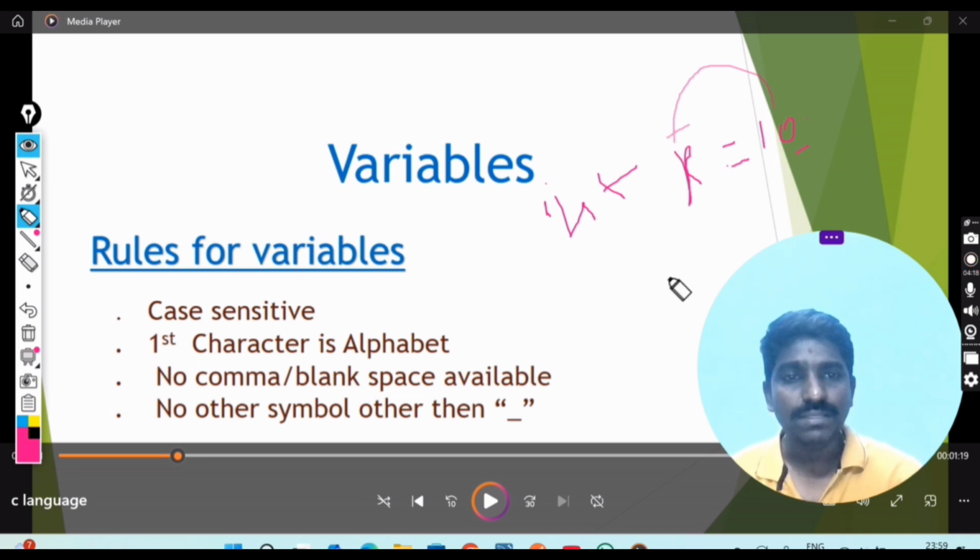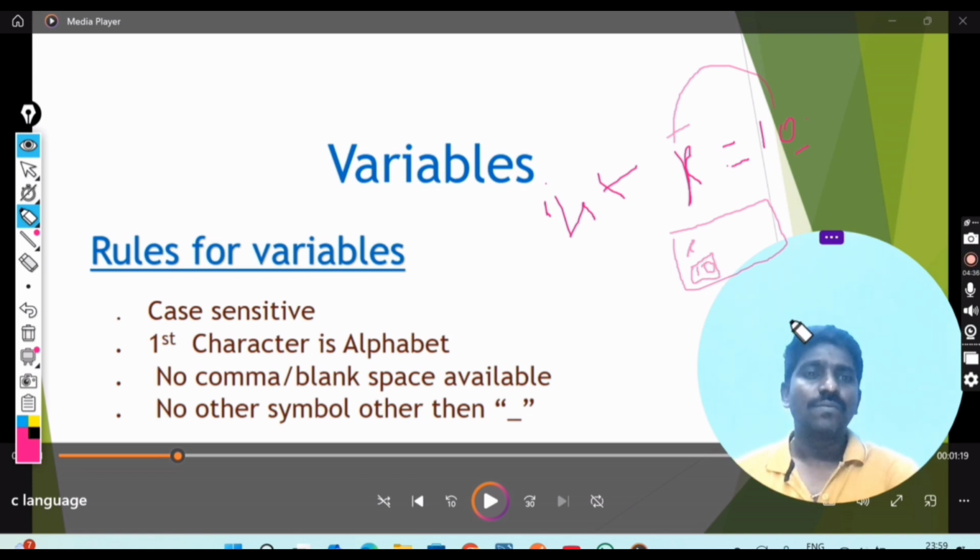Got it? It will go to memory, take x as the memory name, and the value 10 is assigned there. So for understanding, a variable is for memory allocation, and for our identification purpose we give it a name and a value. So this is the memory.